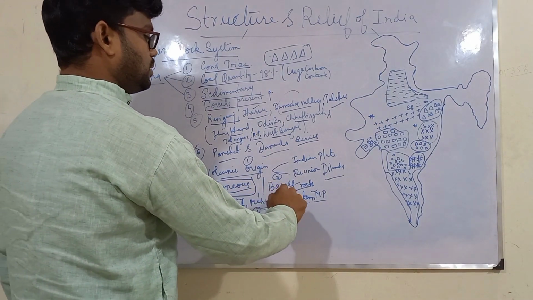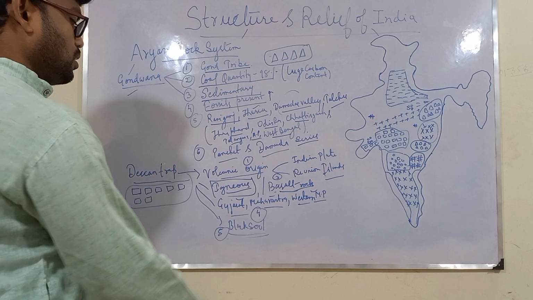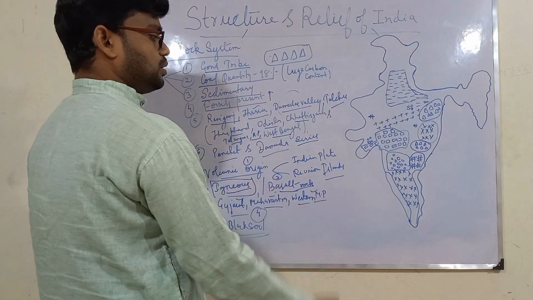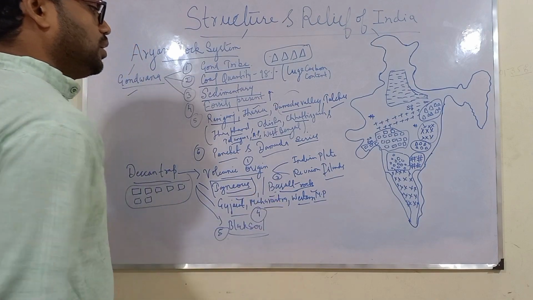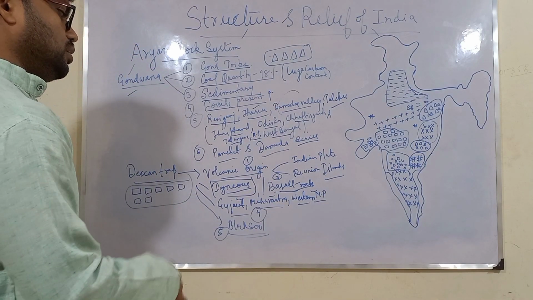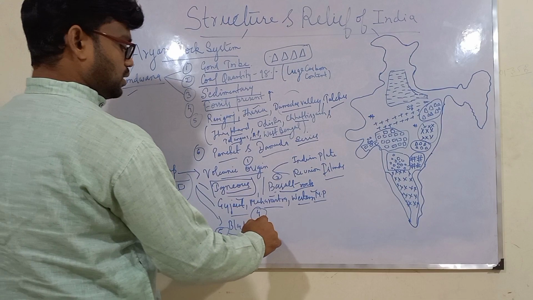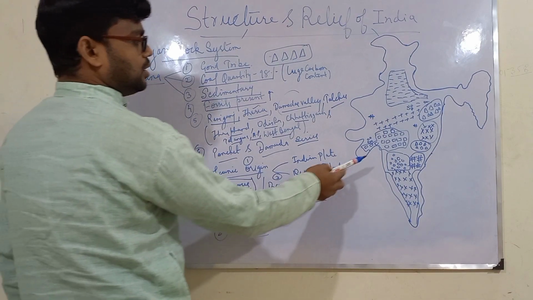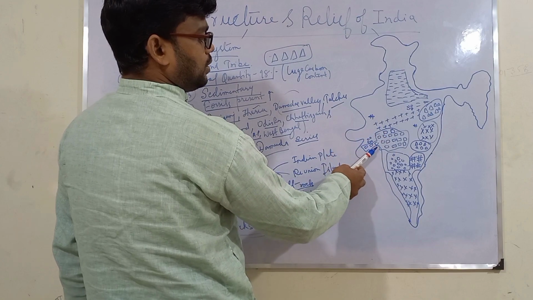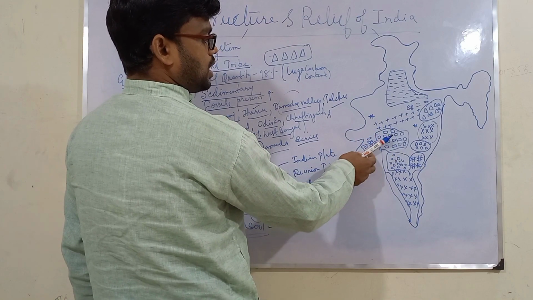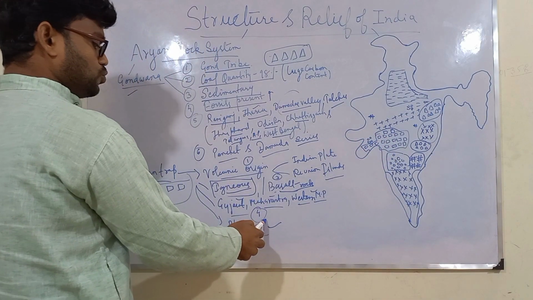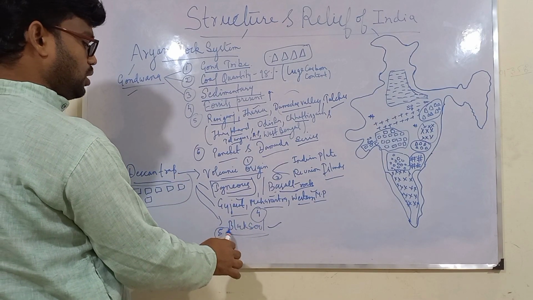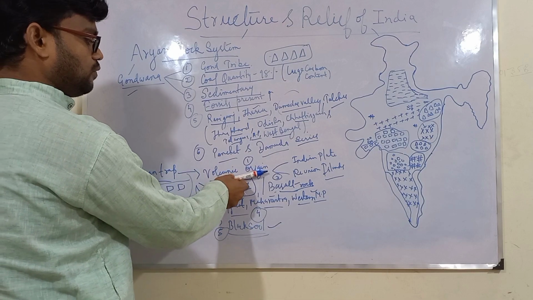It consists of mainly basalt rocks. Okay, and this basalt rock, this igneous rock, after weathering got converted into black soil. So this is also one of the reasons why we find black soil in this region, Maharashtra, Gujarat and Western MP, because this soil is a part of Deccan Trap, which is of volcanic origin.